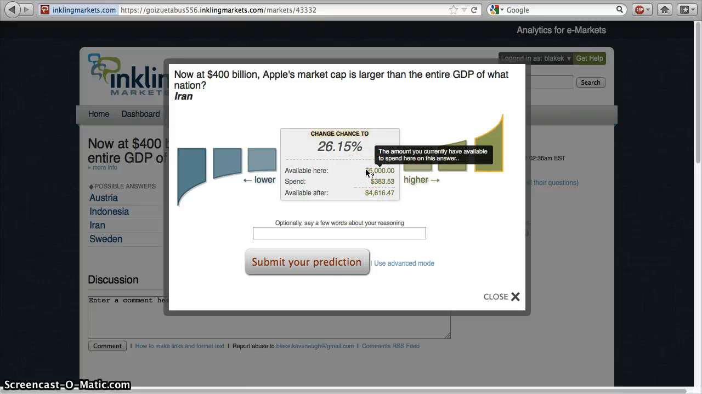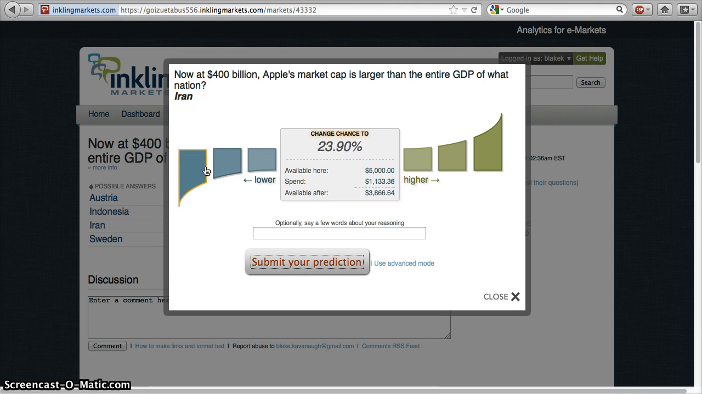You're given $5,000 off the bat, and then when you're buying things, it values them and spends that, and then you have a certain amount available afterwards. The key thing to remember, though, is you can also short. So maybe I don't know what the answer is, but I do know what it's not. And so I can always short these answers and say that I want to decrease the percentage chance of that being true.